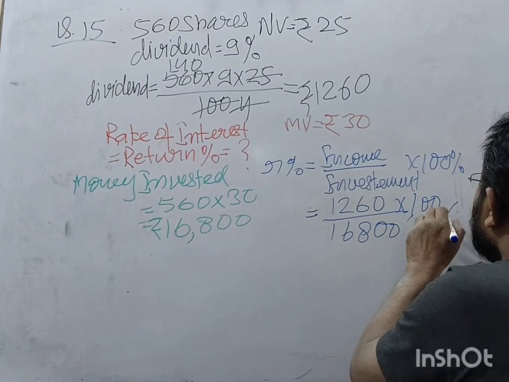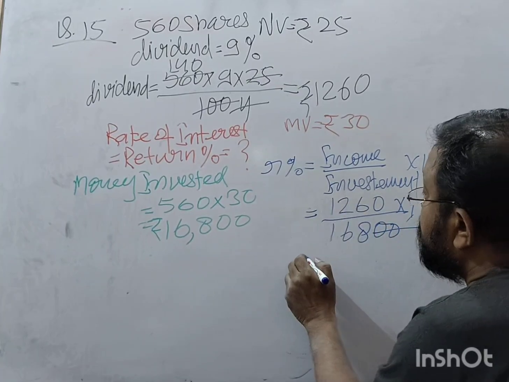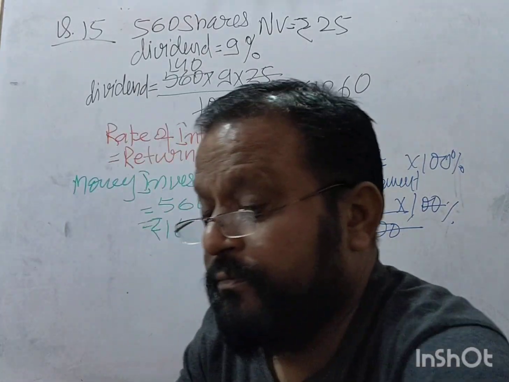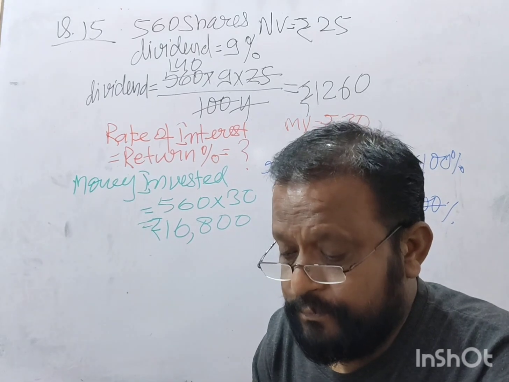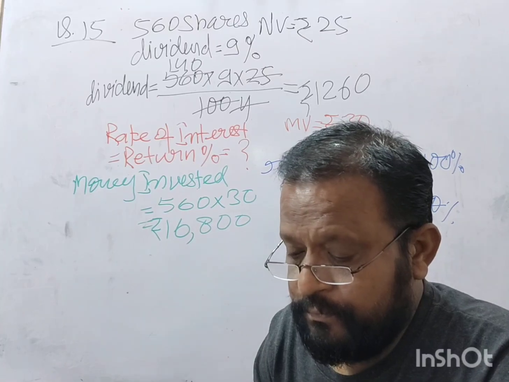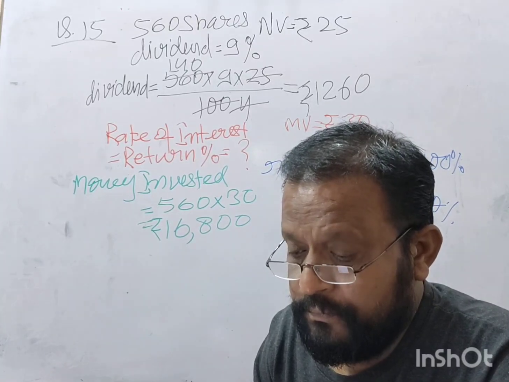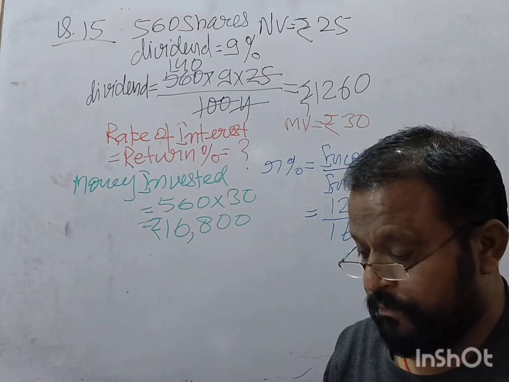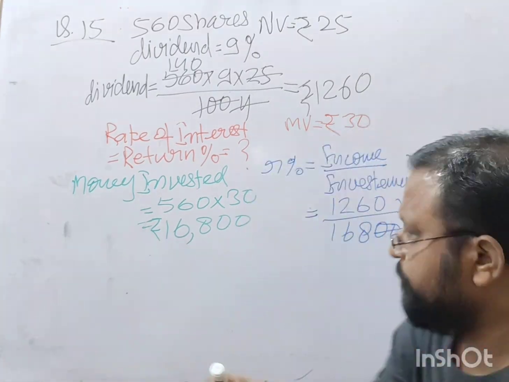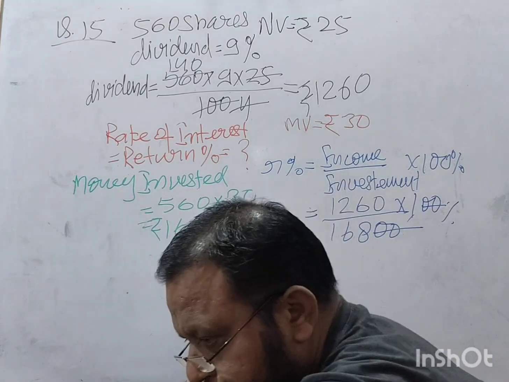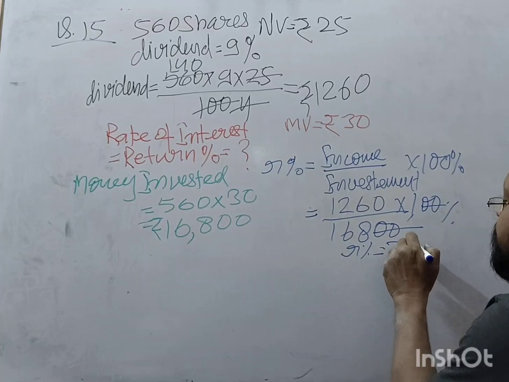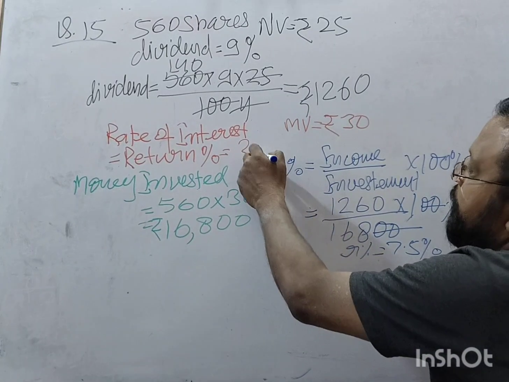These two zeros cancel out, and when you divide it, you get return percent is 7.5%. This is one way.